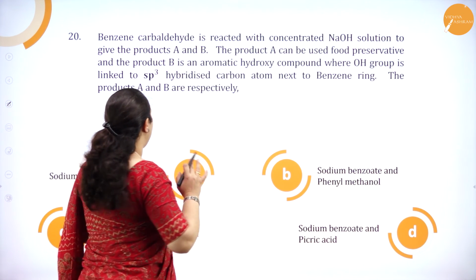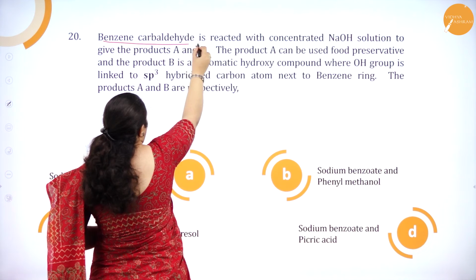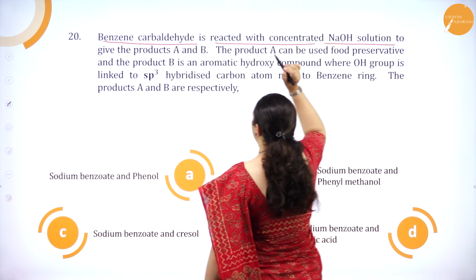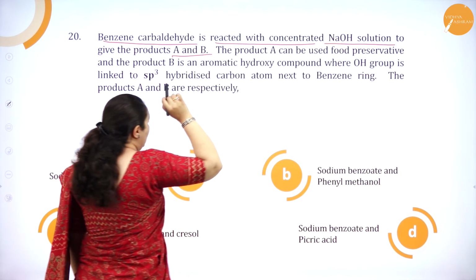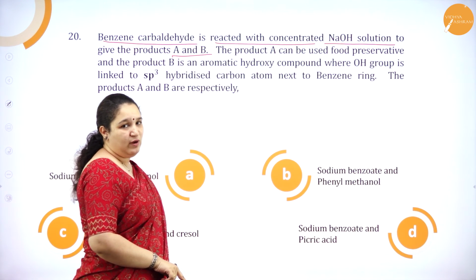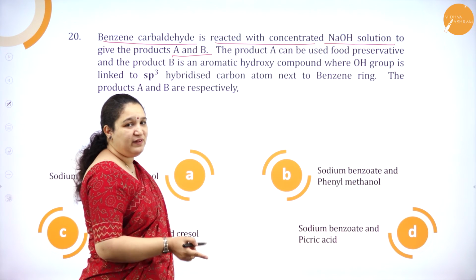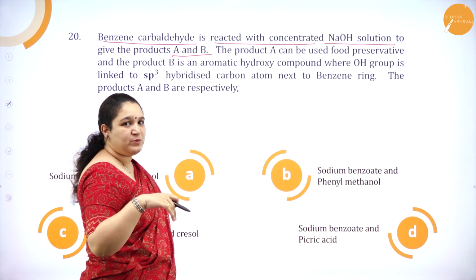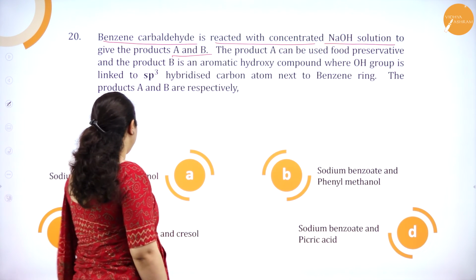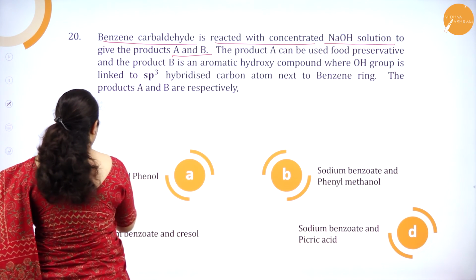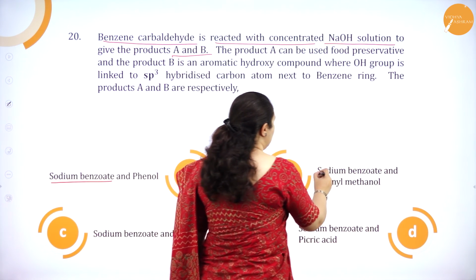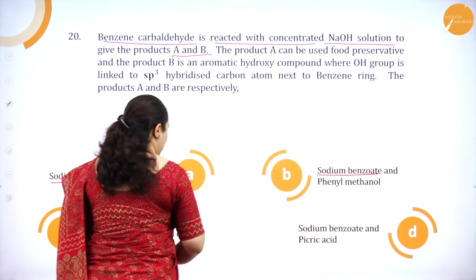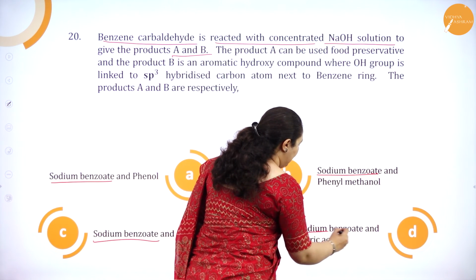Okay, first you read the question. Benzene carbaldehyde is reacted with concentrated NaOH solution to give products A and B. Now what is benzene carbaldehyde, you have to know, and then with concentrated NaOH what is the reaction it can give. We'll also see the options and see whether we'll get some hints. Sodium benzoate and phenol, sodium benzoate and phenyl methanol, sodium benzoate and cresol, sodium benzoate and picric acid.